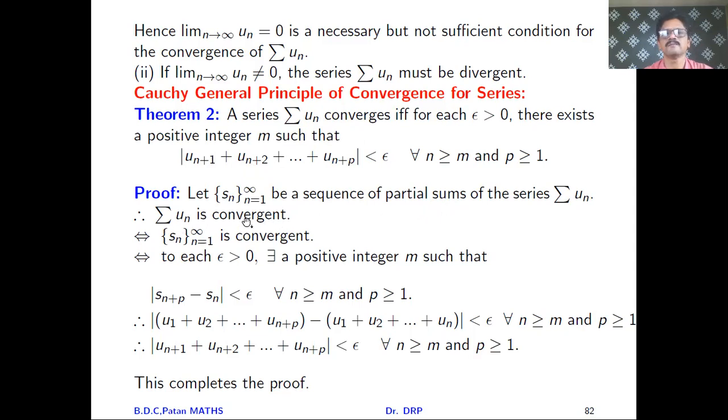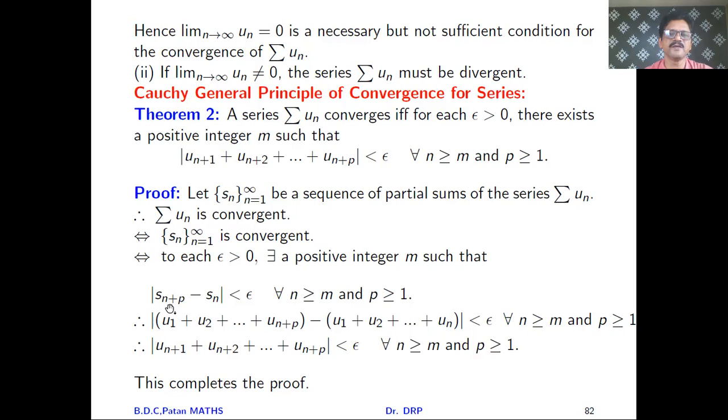Therefore summation un is convergent if and only if the sequence Sn is convergent, if and only if for each epsilon greater than 0, there exists a positive integer m such that, by the definition of a Cauchy sequence, mod of Sn plus p minus Sn is less than epsilon for all n greater than or equal to m and p greater than or equal to 1.